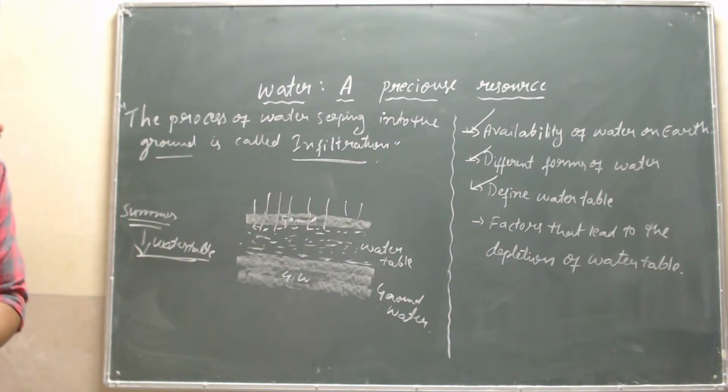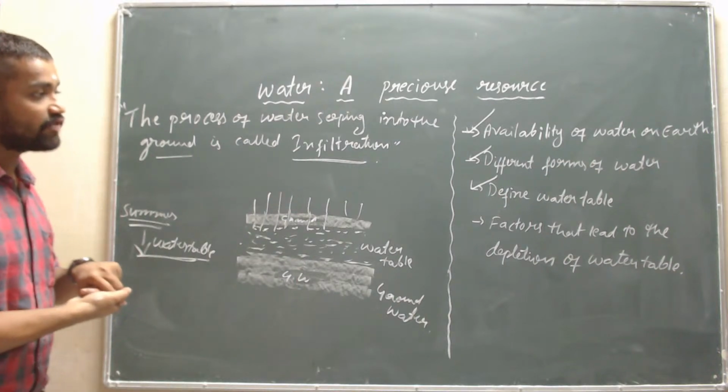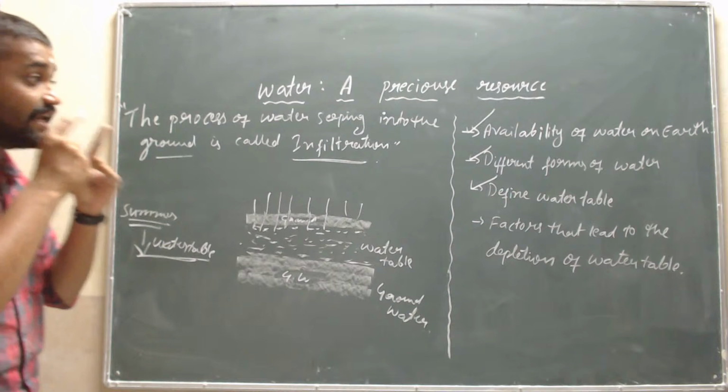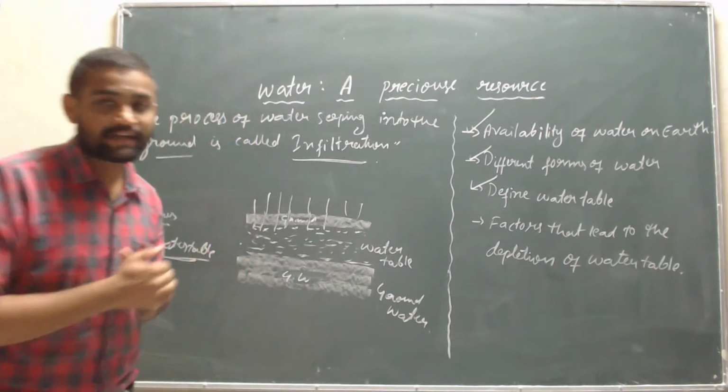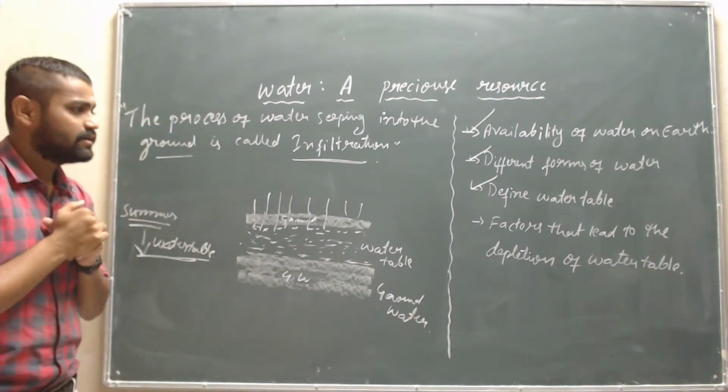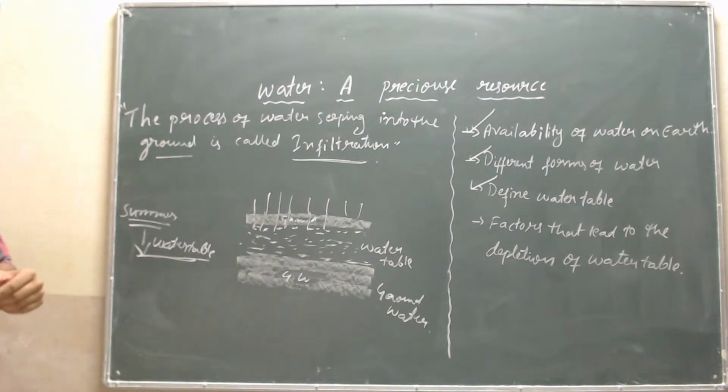The fourth important point we have is factors that lead to the depletion of water table. What is depletion?